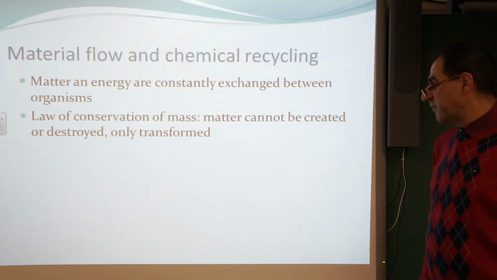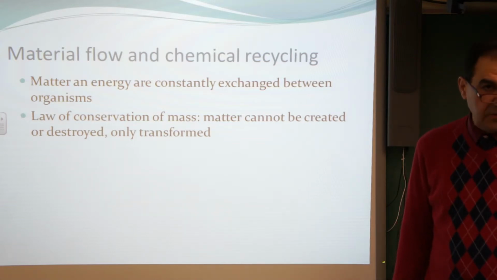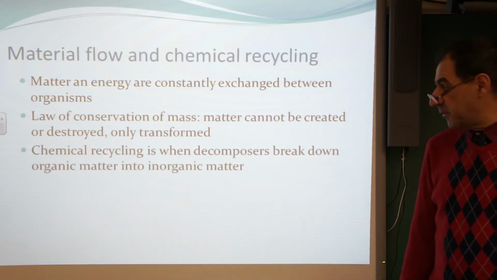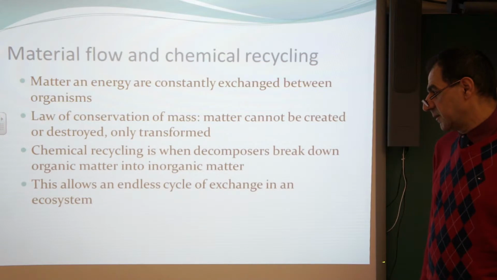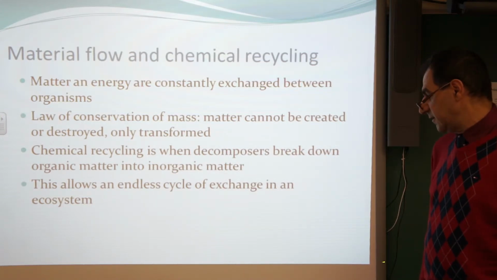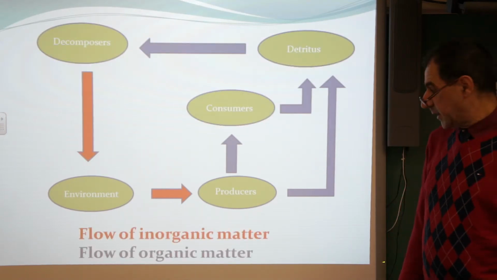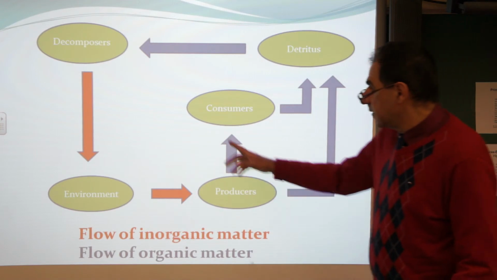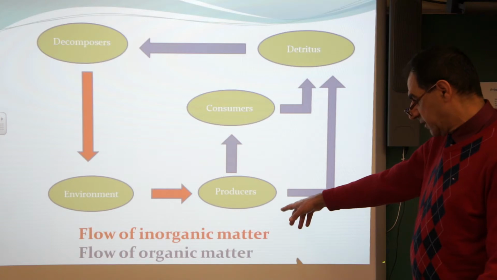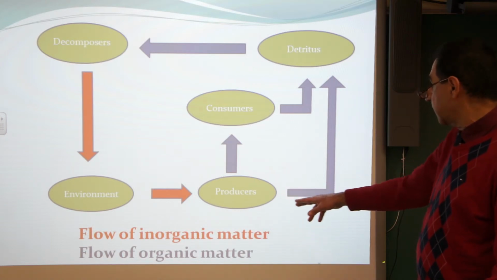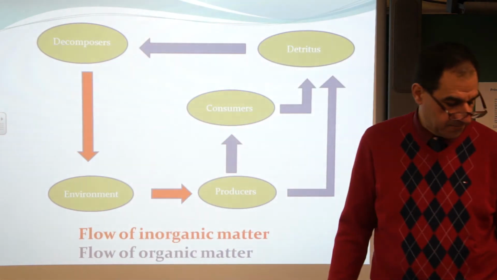The law of conservation of mass, very important, is that matter cannot be created or destroyed, only transformed. Chemical recycling is when decomposers break down organic matter into inorganic matter. This allows for an endless cycle of exchange in an ecosystem. And we can see the flow of inorganic matter from decomposers, and then the flow of organic matter as producers transform inorganic matter to organic matter, while decomposers convert organic matter to inorganic matter.